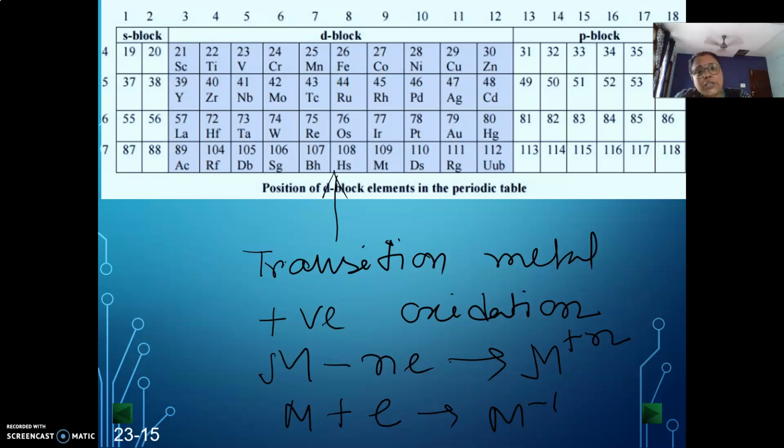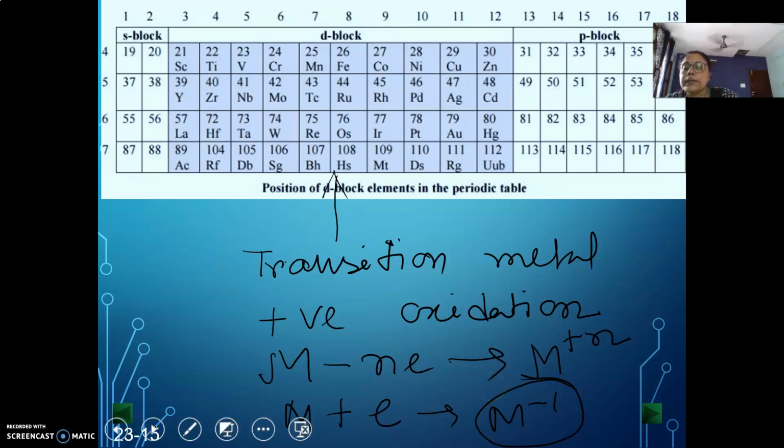Very low ionization energy means the energy required to remove the outermost electron from their valence shell is very low. So they can release electrons but they cannot accept electrons to go to a negative oxidation state.